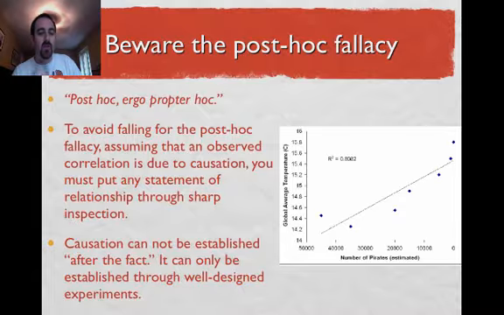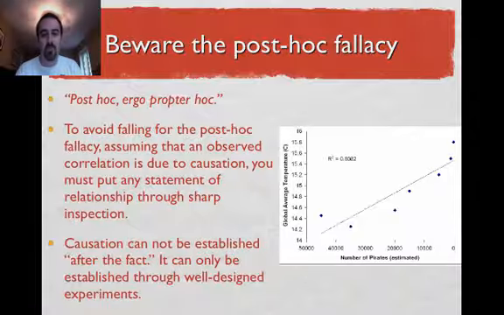So to avoid falling for the post hoc fallacy, assuming that an observed correlation is due to causation, you just got to be really careful. Here's a graph on the right, from Venganza, which is the Flying Spaghetti Monster. If you're not familiar with it, it's a pretty amusing website. And it shows a strong correlation, r squared 0.8082, which means that 80.82% of the variability in global average temperature can be explained by the relationship between the global average temperature and the number of pirates over time.